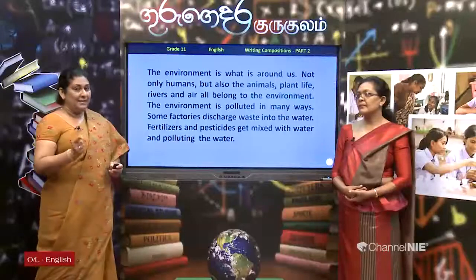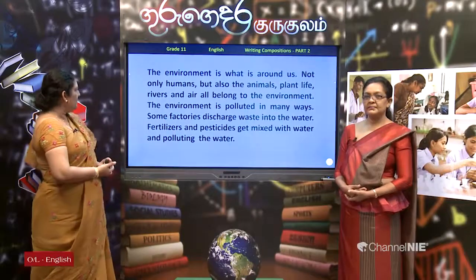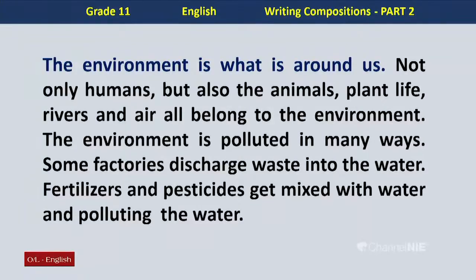Now, just like the essay, you can remember, there is a general statement. The environment is what is around us. Not only humans, but also the animals, plant life, rivers and air all belong to the environment. And then this is the thesis statement. The environment is polluted in many ways.